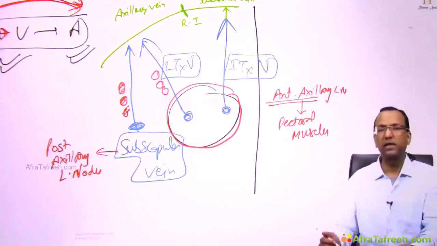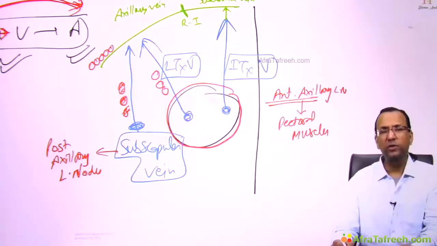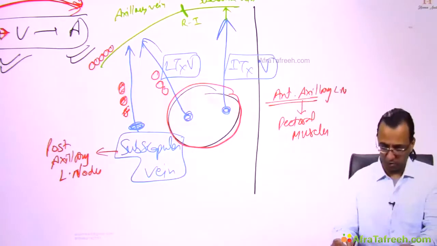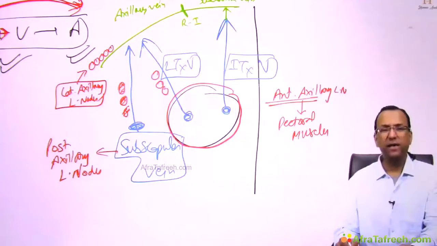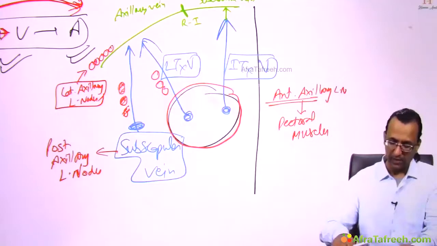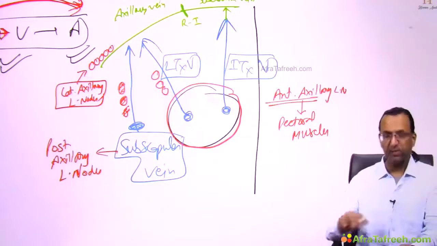Then which is the lateral axillary lymph node? Actually, laterally there is the humerus bone. The humerus bone has the axillary vein. So these are the lateral axillary lymph nodes, and they follow the axillary vein in the axilla. Yes, the humerus bone is the lateral wall of the axilla. So the lateral axillary lymph nodes, or humeral lymph nodes, follow the axillary vein there. This is the basic idea.